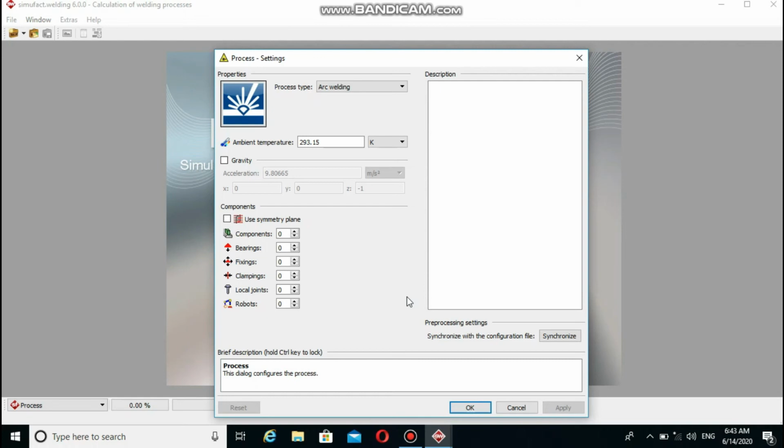There you can specify the process type, the number of components, bearing, fixing, spot guns, and other settings. Process type, resistance spot welding, ambient temperature, 20 degrees centigrade, no-click gravity, component, 2 component, bearing no, fixing 2, and seal spot gun 1.